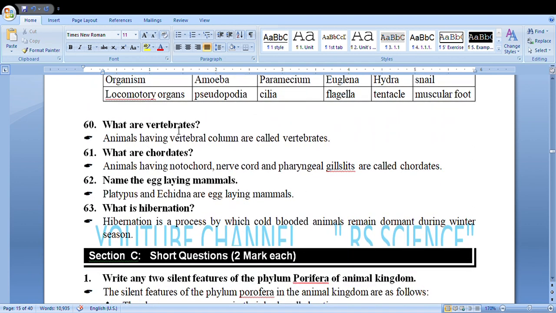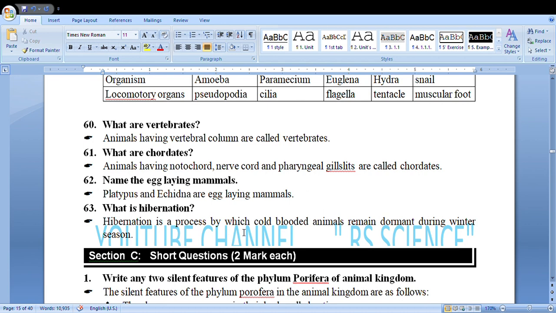What are vertebrates? Animals having vertebral column are called vertebrates. What are chordates? Animals having notochord, nerve cord, and pharyngeal gill slits are called chordates. Name the egg-laying mammals. Platypus and echidna are egg-laying mammals.